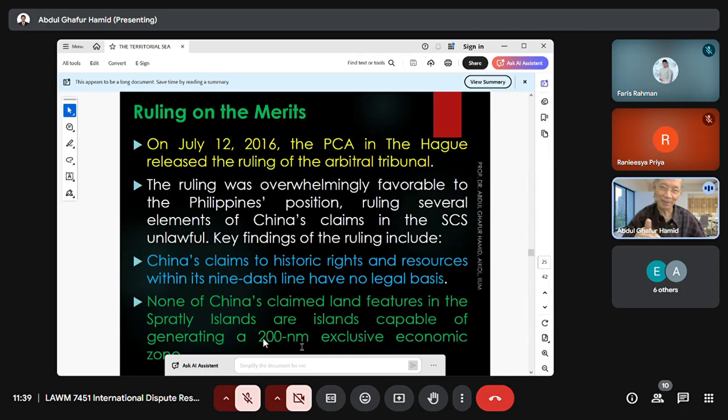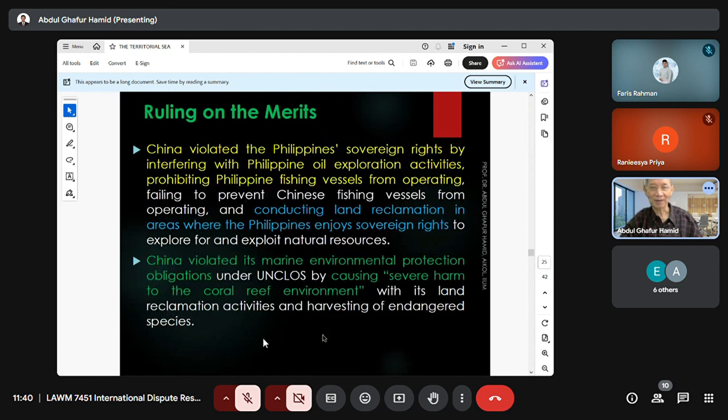You cannot accept man-made extensions or creations. This is not in accordance with international law. So even a rock can claim only 12 nautical miles from the sea, no EEZ. But a low tide elevation has no claim at all, no maritime entitlement at all. This is the second point.